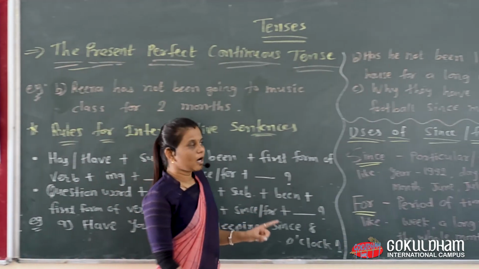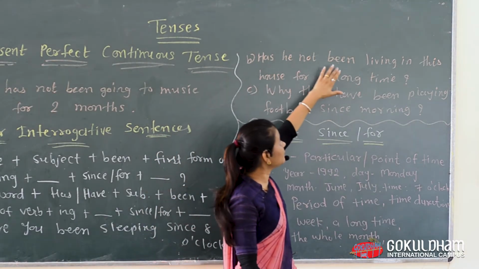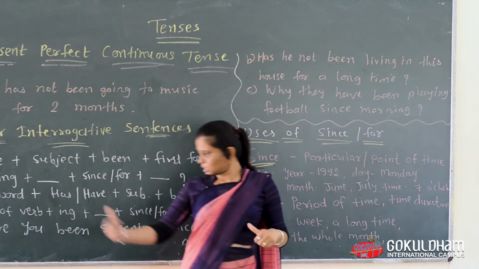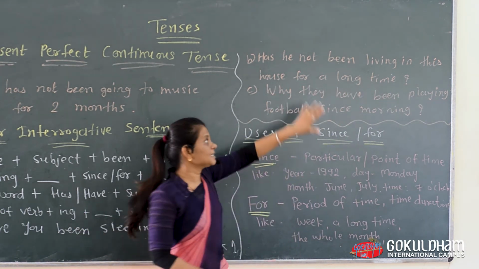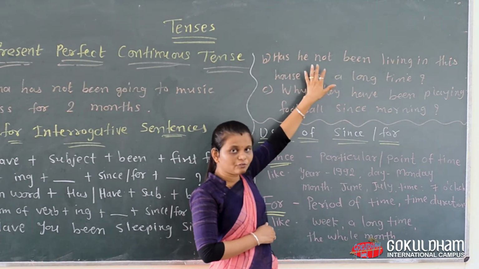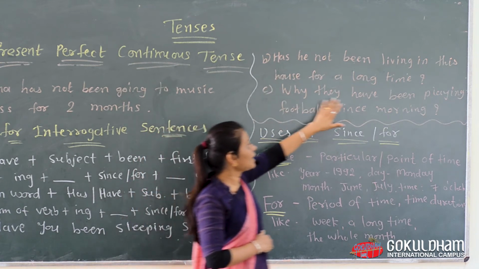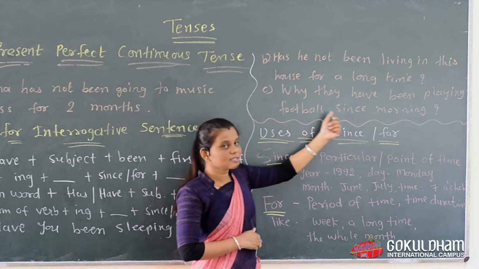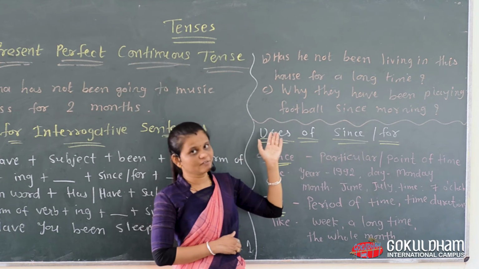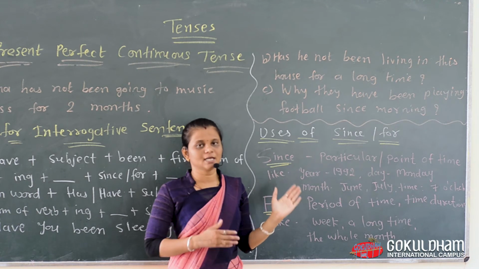Then move forward. Another example, singular. Has he not been living in this house for a long time? So these examples are related to since, these are related to for, and here has plus negative form, all the things you can see here. The next is: why have they been playing football since morning? So you can see why, the WH word we use here first. So these are examples of interrogative kinds of sentences.